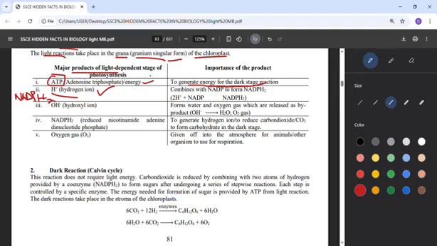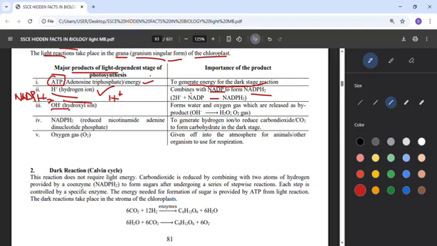So just like in glycolysis, there will still be a hydrogen ion, which is a byproduct. And what will this hydrogen ion be used for? It will combine with NADP to form NADPH2. Like I said earlier, that hydrogen from the splitting of water combines with NADP to form NADPH2.